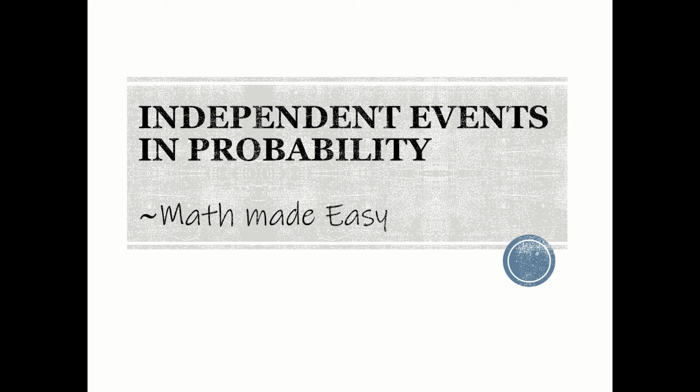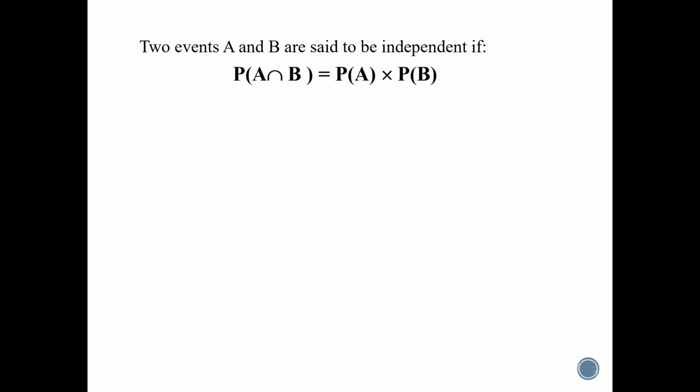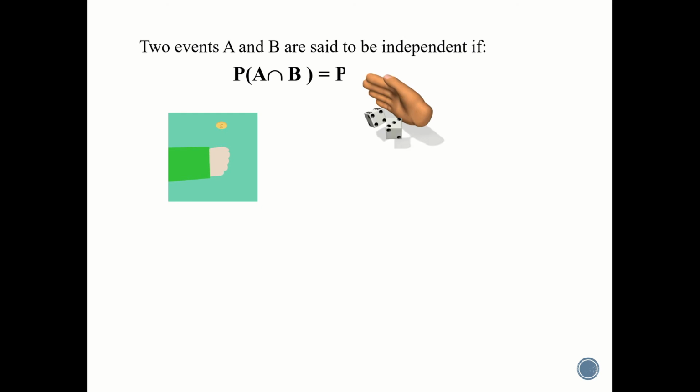In today's video, let me discuss the basic concepts of independent events. Two events A and B are said to be independent if probability of A intersection B equals probability of A into probability of B. That is, the occurrence of any event is not depending on the occurrence of the other. We can extend the concept to n number of events.